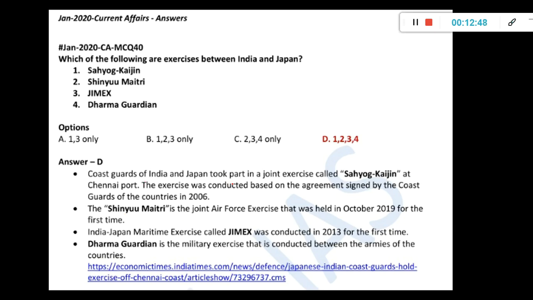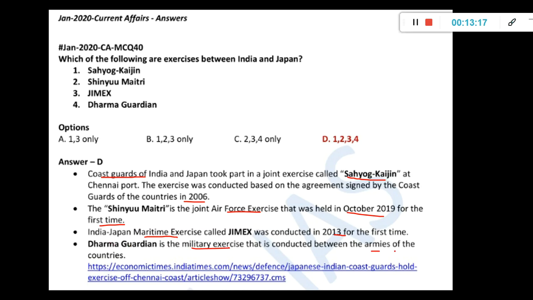So the Coast Guards of India and Japan took part in the joint exercise called Sahyog Kaijin. So this is Coast Guard. The exercise was conducted based on an agreement signed by the Coast Guards in 2006. Then Shinyu Maitri is the joint Air Force exercise. Okay, UPSC can go to that level also, like what kind of exercise it is. It was held in October 2019 for the first time. Okay, so that's something new, Shinyu Maitri. Then the India Japan Maritime exercise, JIMEX, was conducted in 2013 for the first time. Dharma Guardian is the military exercise conducted between the armies.